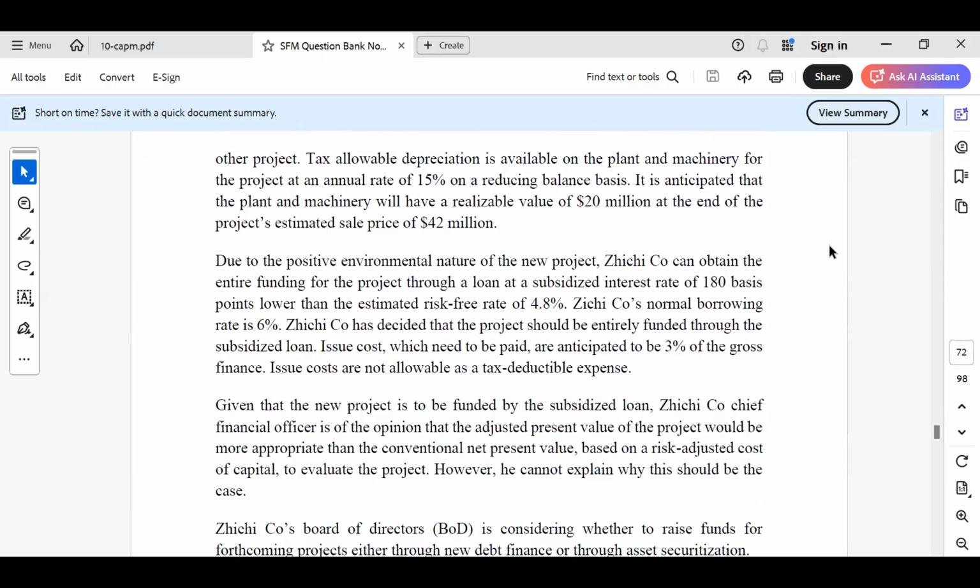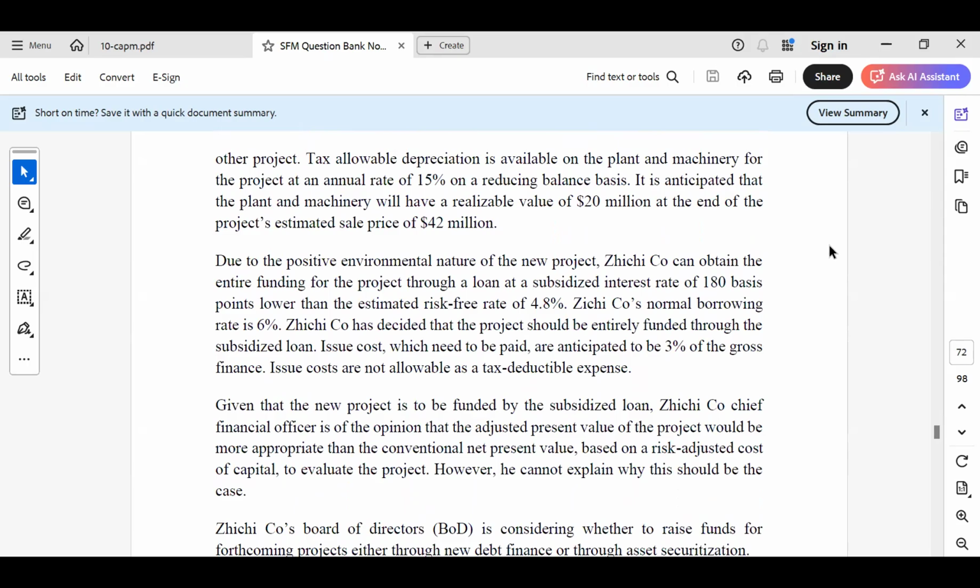Tax allowable depreciation is available on the plant and machinery for the project at an annual rate of 15% on a reducing balance basis. It is anticipated that the plant and machinery will have a realizable value of $20 million at the end of the project, in addition to the project's estimated sales price of $42 million.